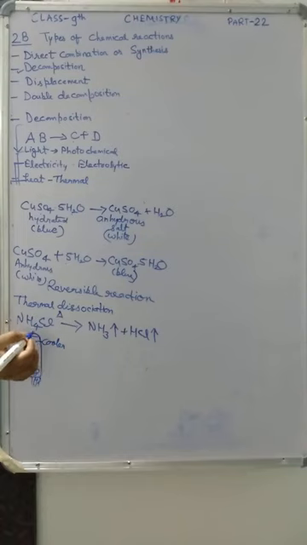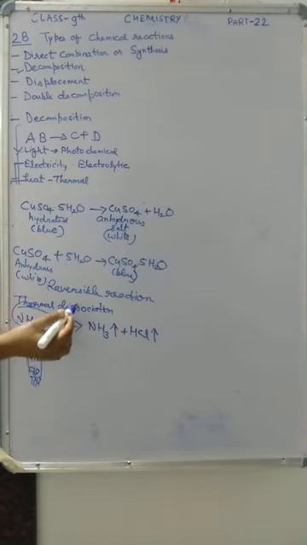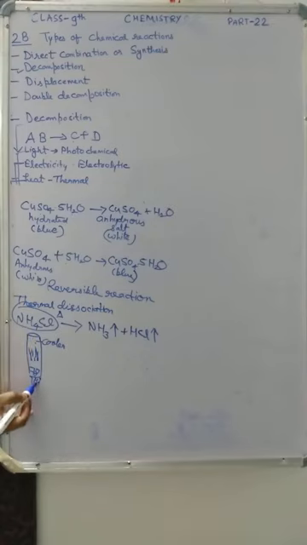they combine to form ammonium chloride. These two gases combine together and form ammonium chloride again, which appears as a white sublimate on the cooler upper side of the test tube. So this type of reaction is called a thermal dissociation reaction: a simultaneous reversible decomposition reaction brought about only by heating.